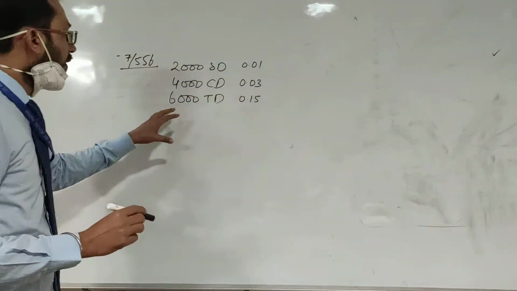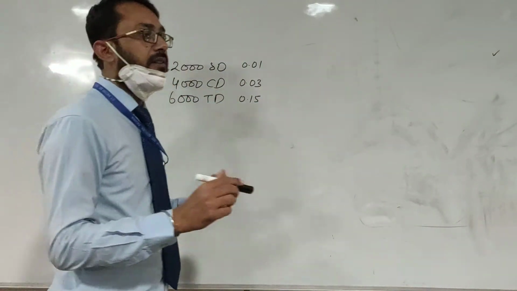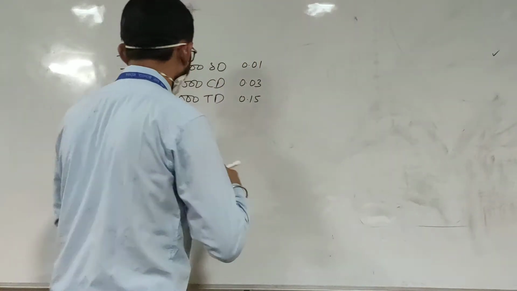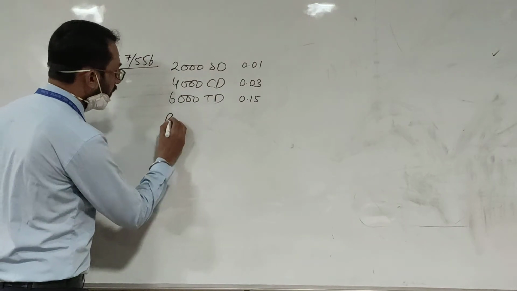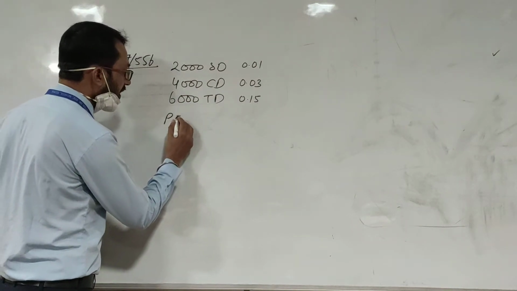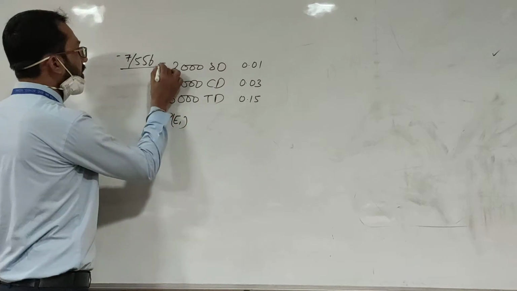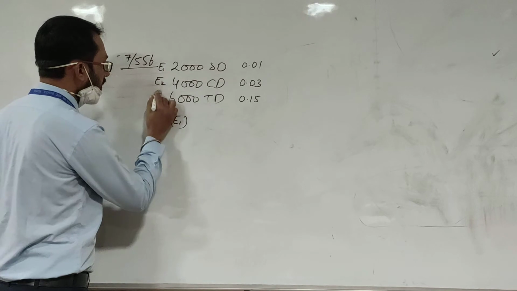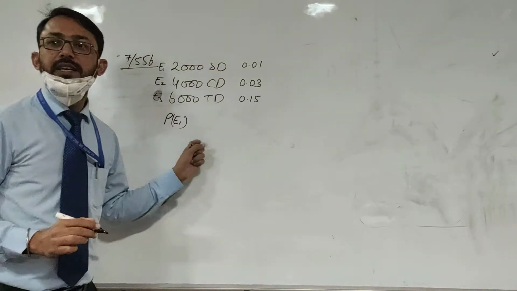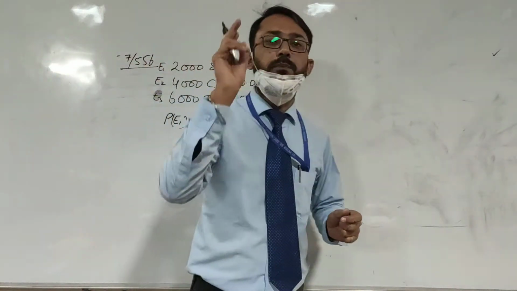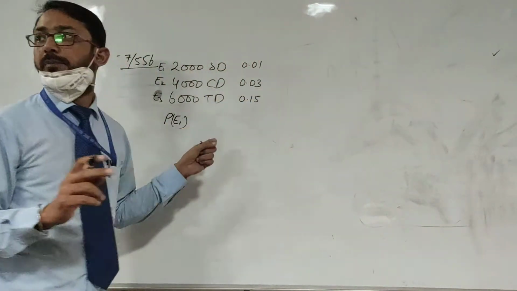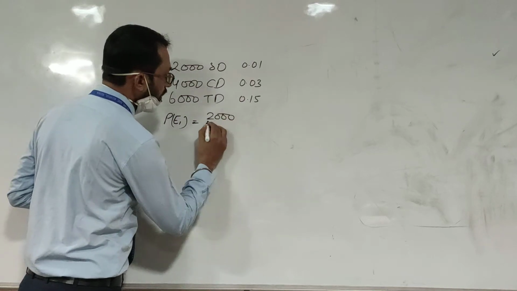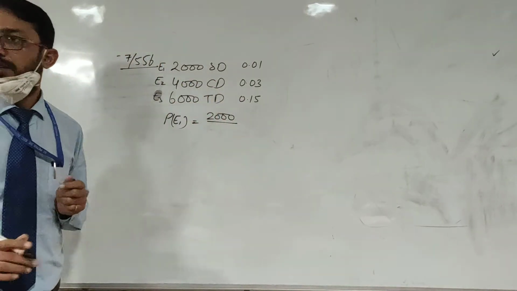So first of all, try to think: the probability that a scooter driver takes insurance. He has insurance. So the probability of a scooter driver, that is E1 I am saying. This will be E1, this will be E2, this will be E3. So the probability of taking insurance by a scooter driver is favorable cases 2000 upon total cases 12,000.